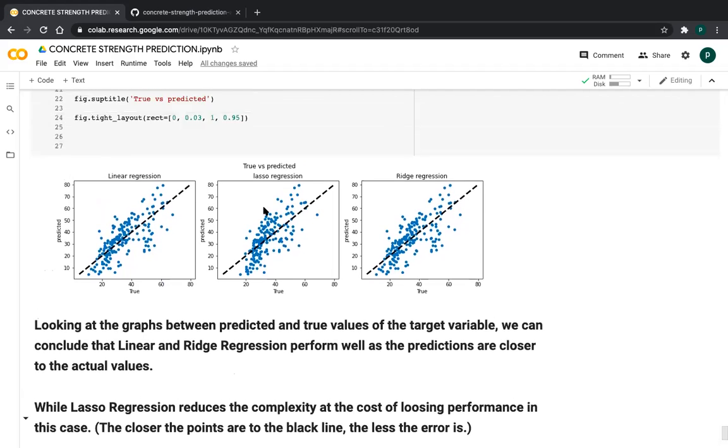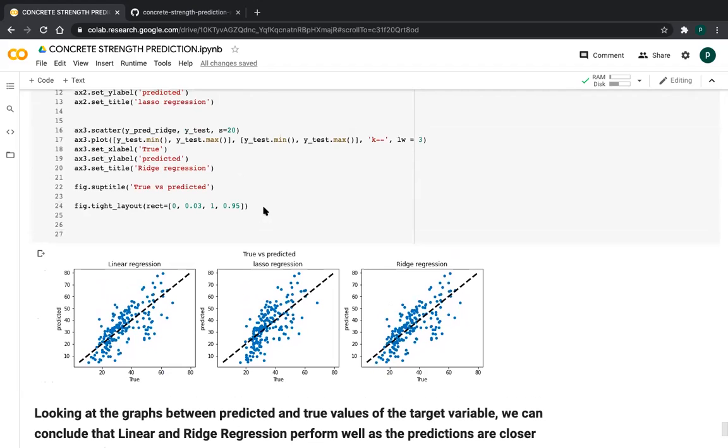So this is about the concrete strength prediction with the linear models, friends.